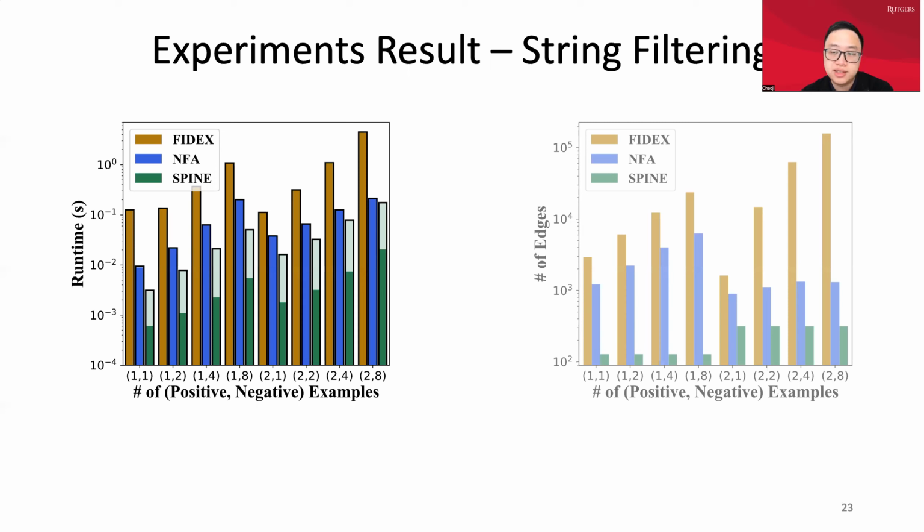This is the first experiment. We evaluate the DAG operation efficiency. In the diagram, the x-axis represents how many examples we use. For example, 2,8 here means that we intersect two positive examples and subtract the 8 negative examples. The dark area represents the synthesis time, and the light area represents the search time.